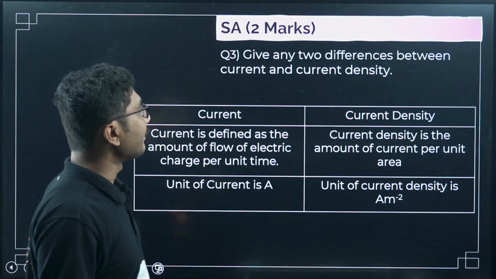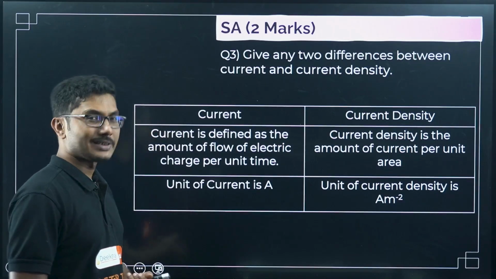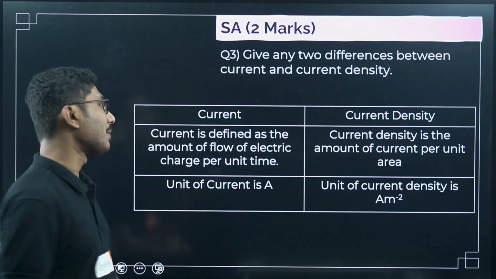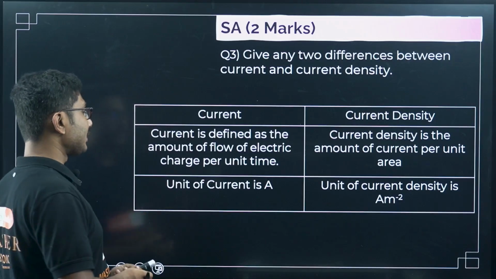Give any two differences between current and current density. Okay, this never came in the previous year questions, but this is directly taken from your model question paper, so it might be coming in your midterm question, maybe coming in your final question as well.